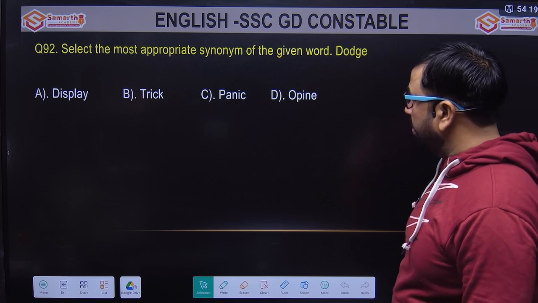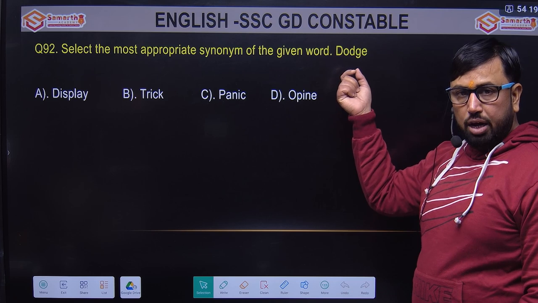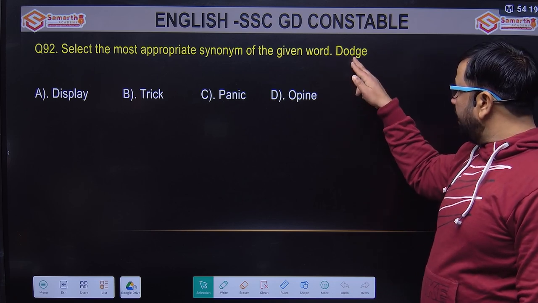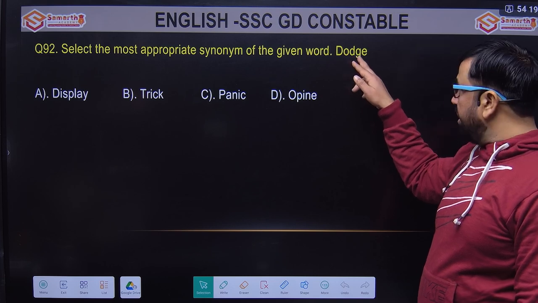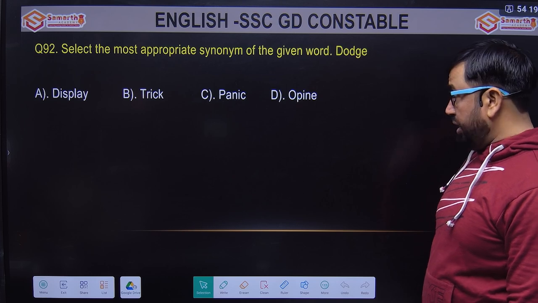Select the most appropriate synonym of the given word. The given word is dodge. The D is silent here, the middle one, so we say dodge. The options are display, trick, panic and opine.